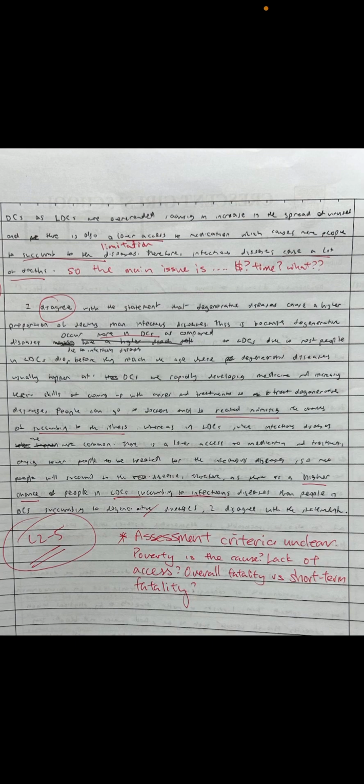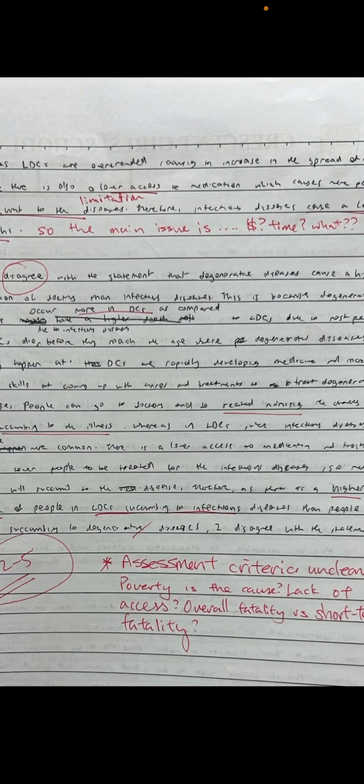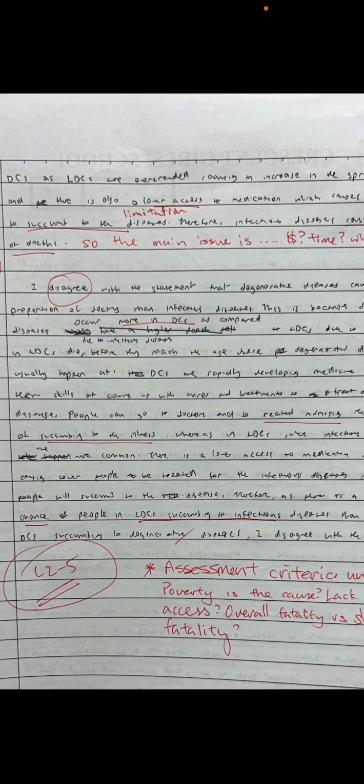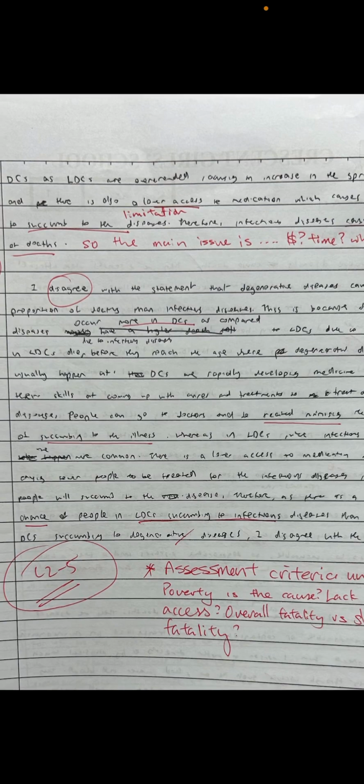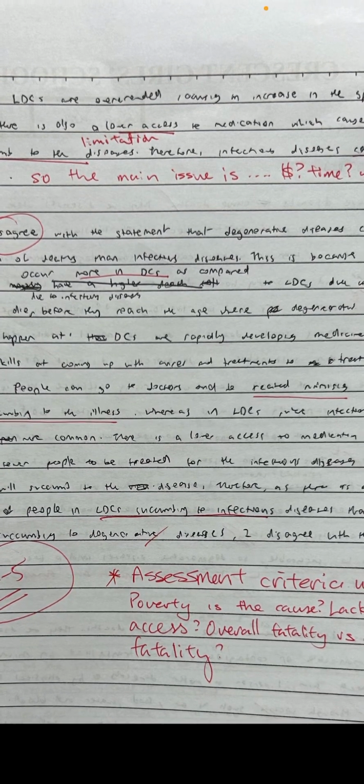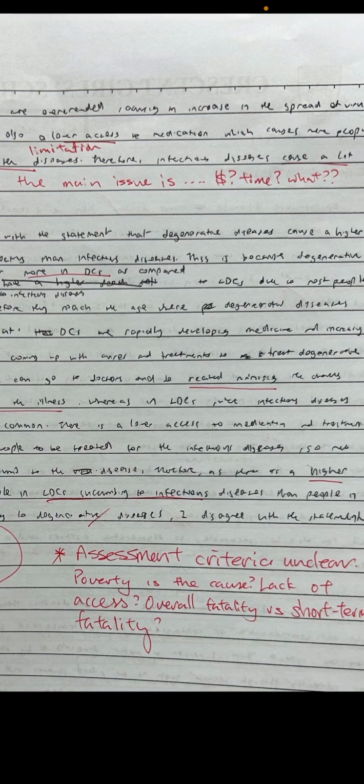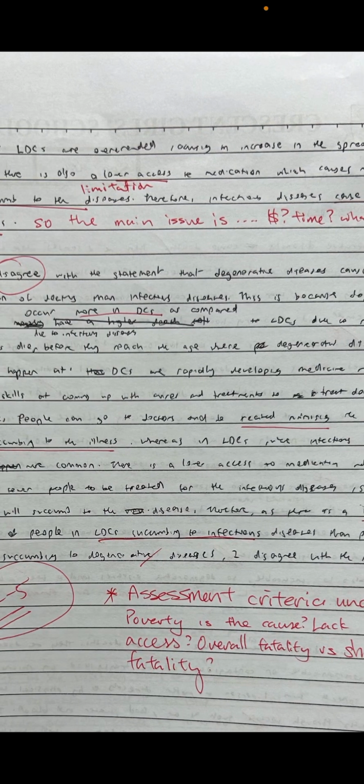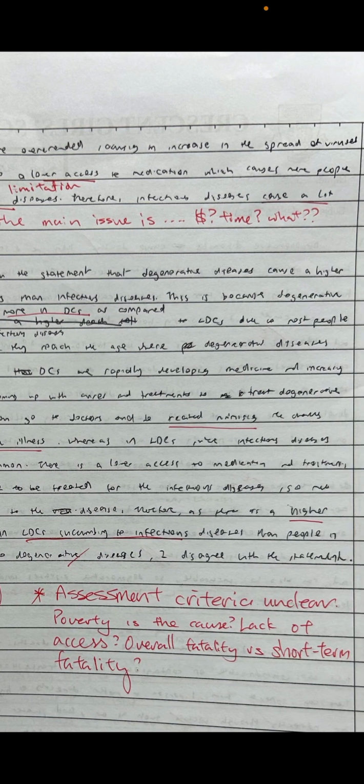Okay, then she goes on and talks about how people can go to doctors and can get treatment in DCs, even though it's prolonged, but in LDCs access to this is sometimes not available. Okay, so people in LDCs succumbing to infectious diseases, succumbing to degenerative diseases, more than the people in DCs succumbing to degenerative diseases. So you disagree with the statement. Now, succumbing to the disease, right? This point here is once again not very clear.